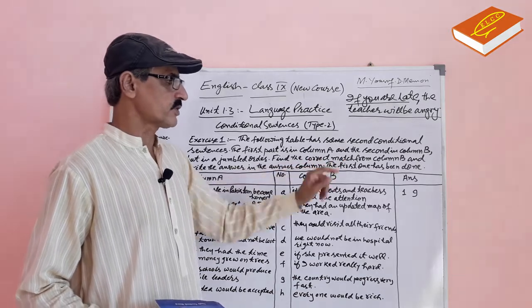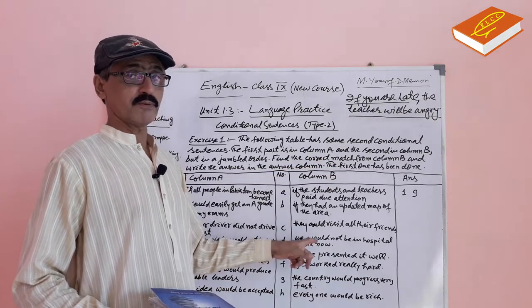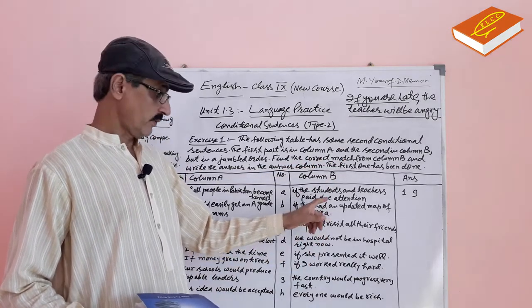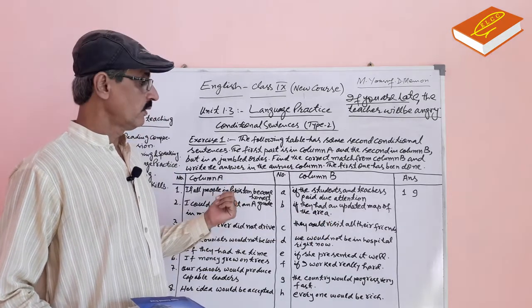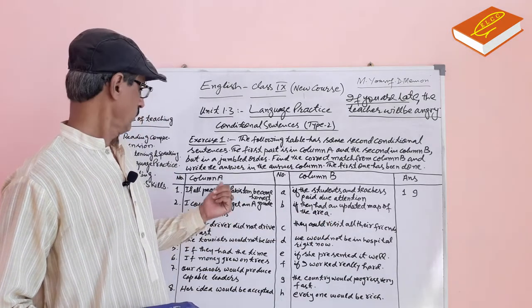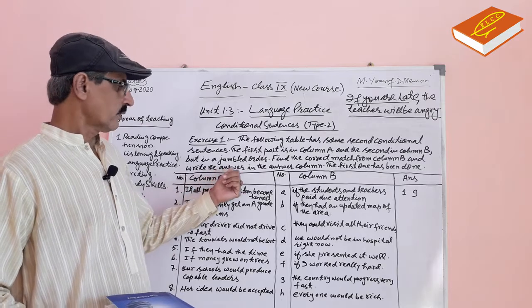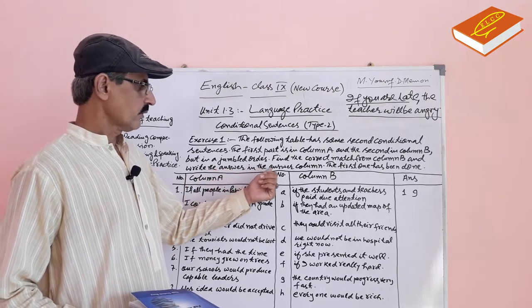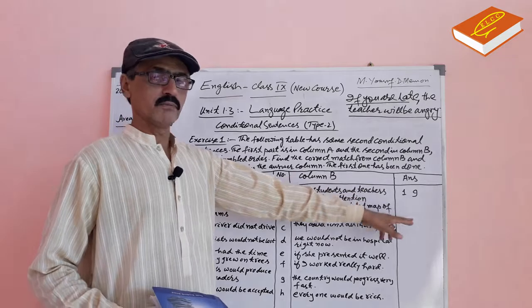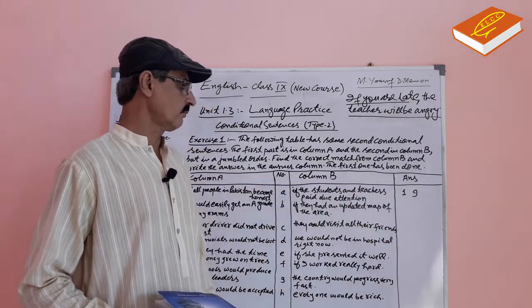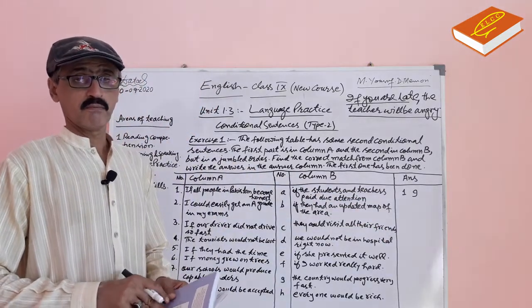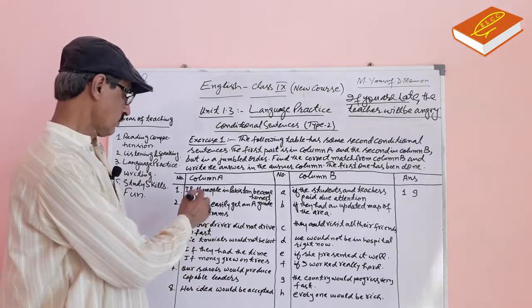Find the correct match from column B for column A, and write the answer in the answer column. The first one has been done.